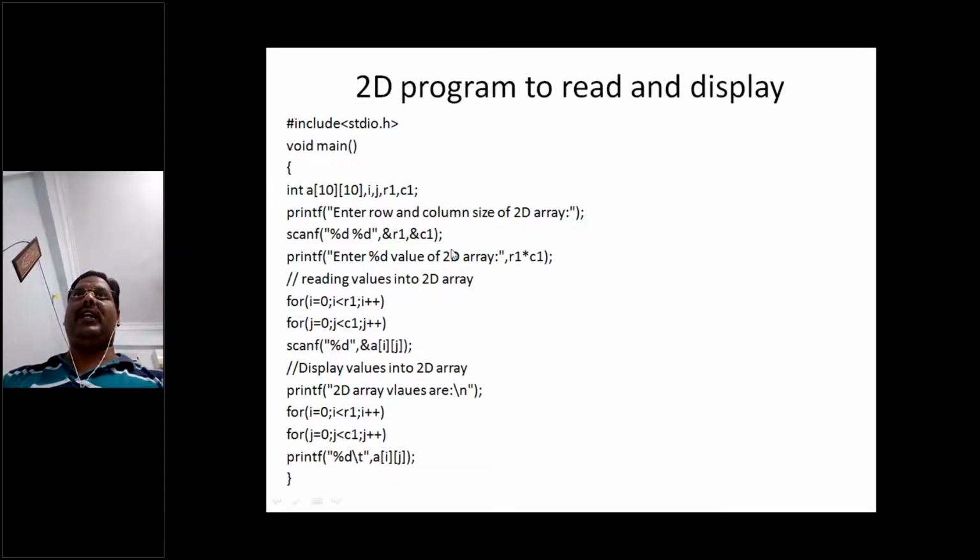Enter the row and column size of the 2-dimensional array, with scanf percentage d, r1 and c1. Then enter r1 into c1 values of the 2-dimensional array. Let us assume r1 is equal to 2 and c1 is equal to 2, which means totally 4 values that we are going to read in. So it displays: enter 4 values of the 2-dimensional array.